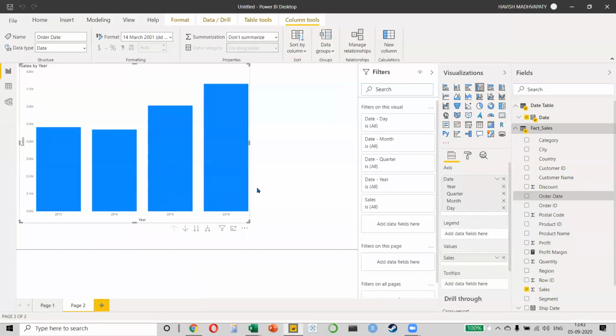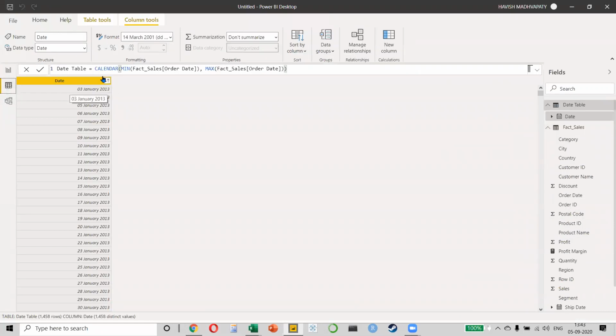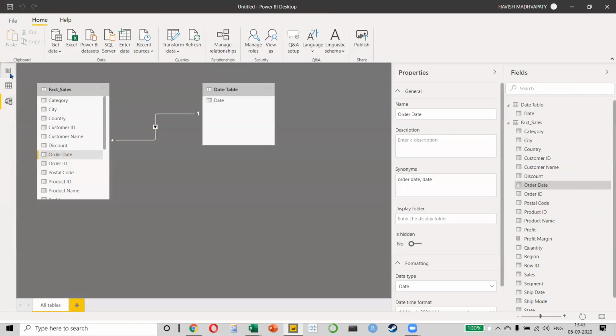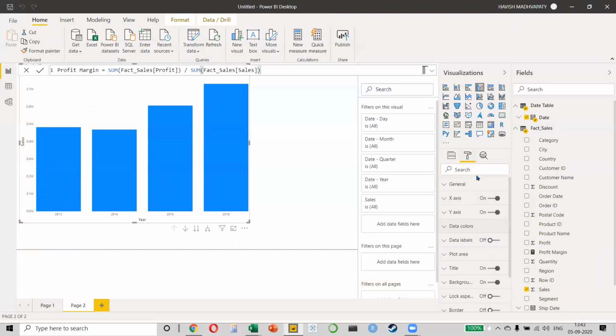Okay, so coming back, a quick recap of what we have done. I created a measure called profit margin. This we did manually. Then I showed you that we can create a new table using DAX, which we did using calendar. We created a relationship. And once we have done that, you would notice that the formula is working now. And I can see the result properly.